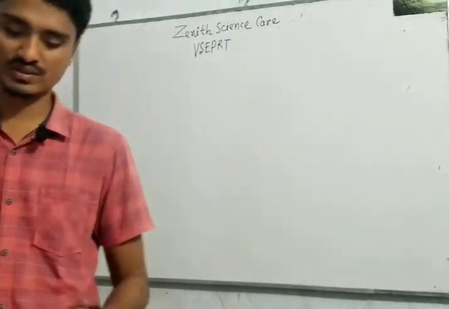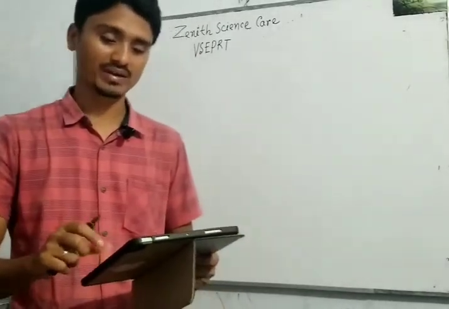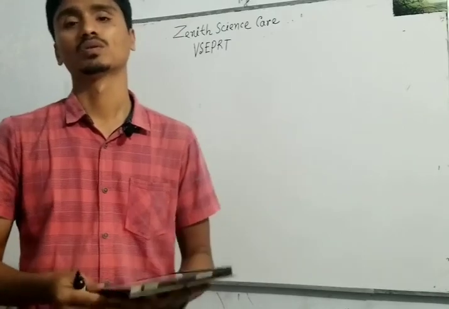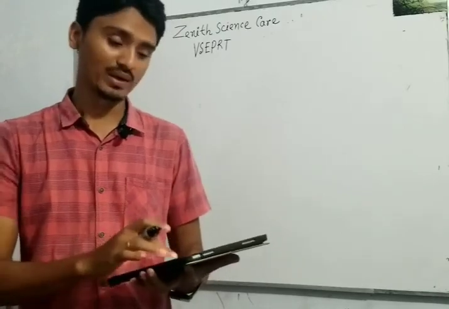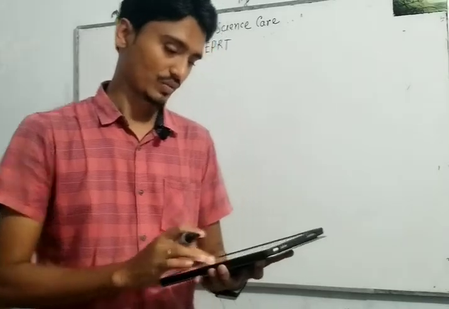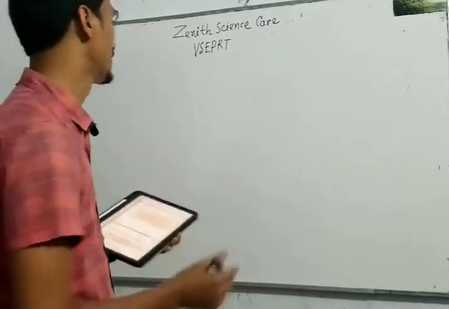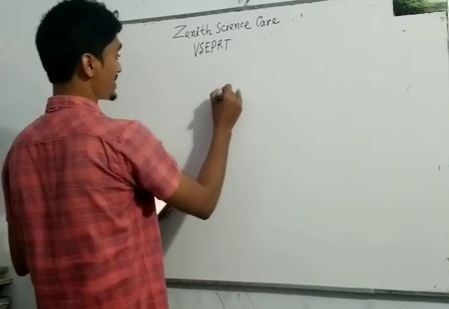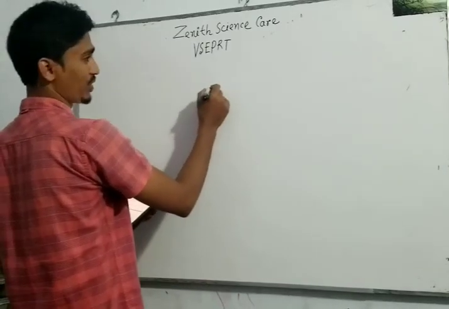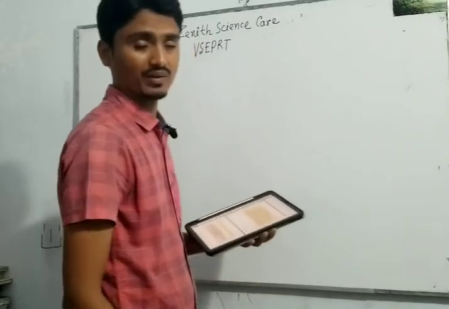So my dear students, practice at home so that you can do well in the exam. I want to give you some homework. Why are the geometrical shapes of these molecules different?